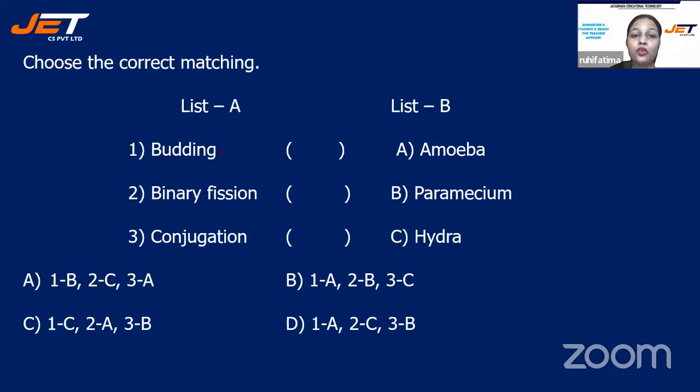Okay. So we all know that budding occurs with hydra. So first one, here we can number as number 1. Binary fission occurs in amoeba, right? So here we can write as number 2.